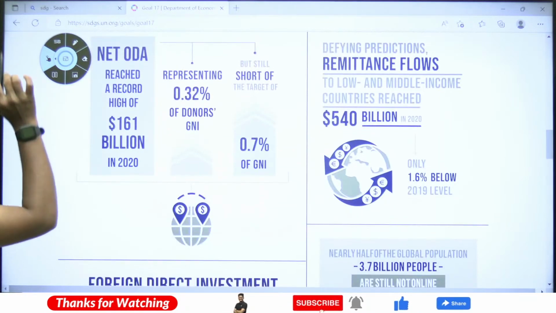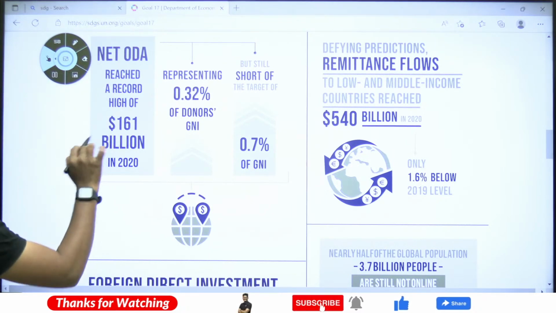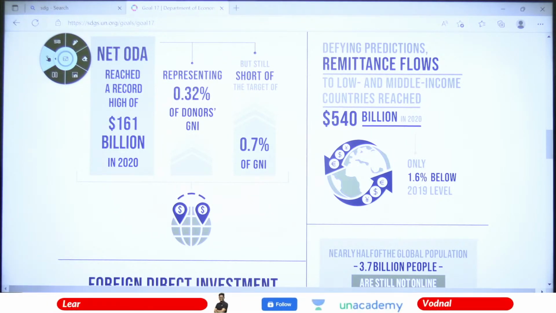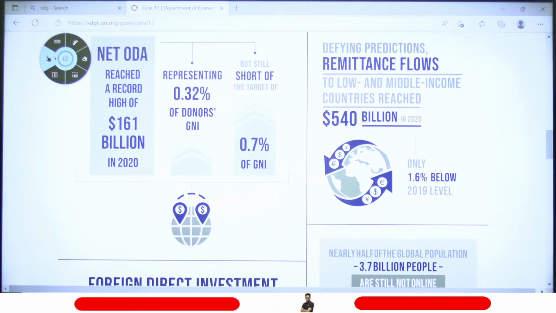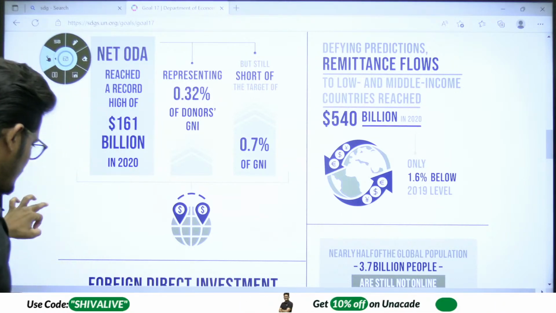Net ODA reached a high of 161 billion in 2020, representing 0.32 percent of the donors' gross national income. Actually this is GNI, weighted by GNI.